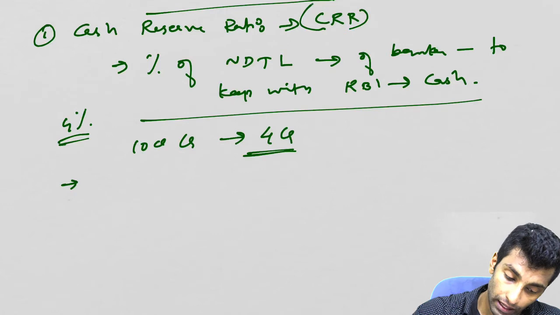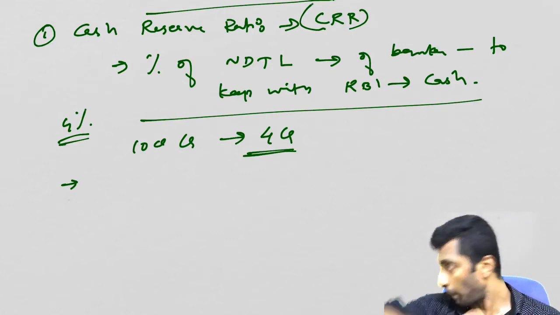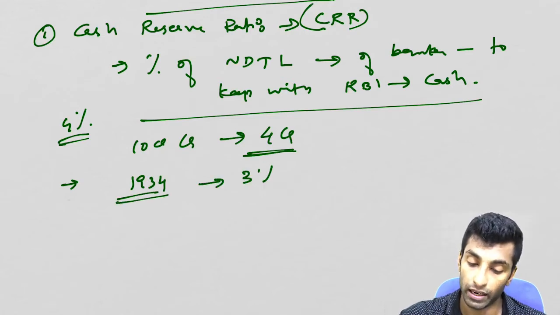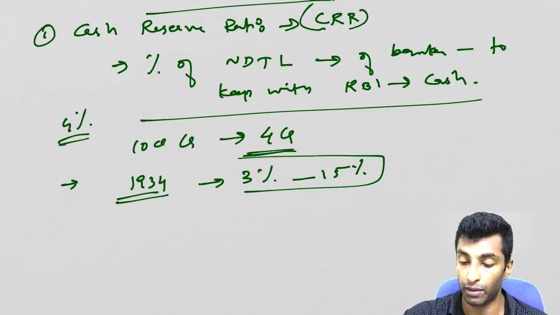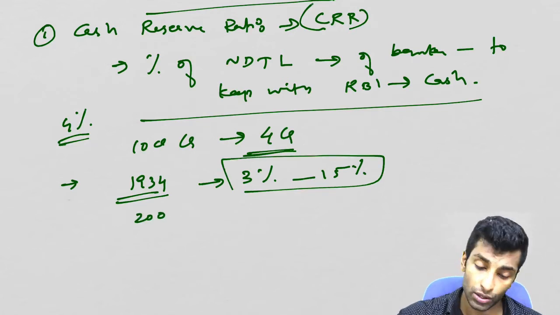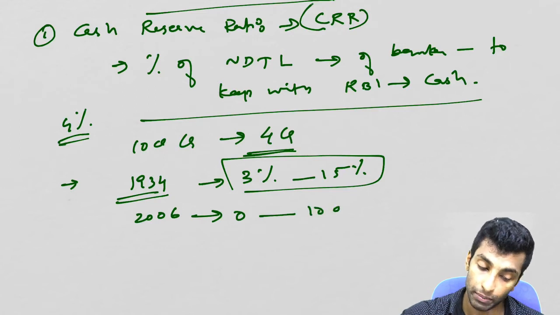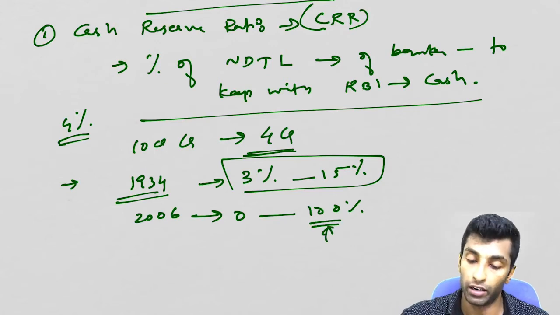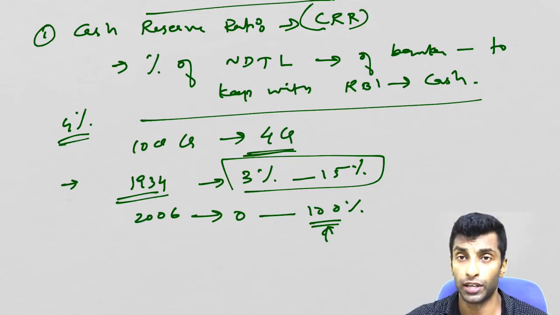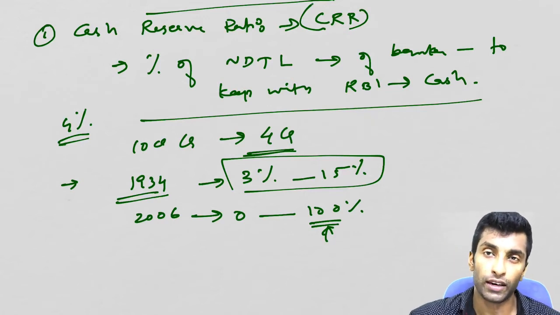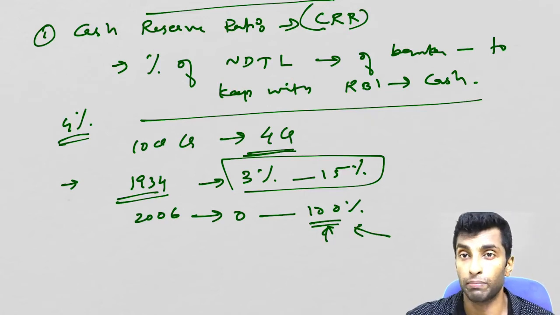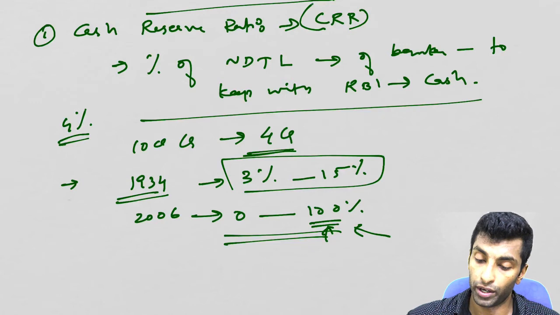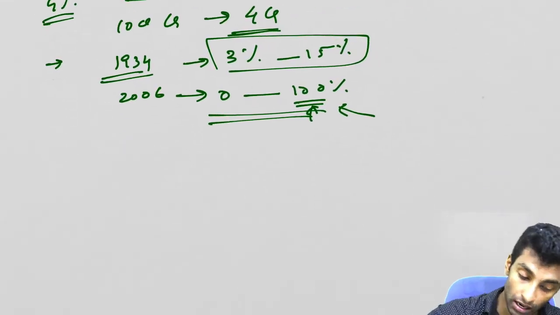Okay, now is there any limit to CRR? Actually there was a limit in the RBI Act 1934, minimum 3% to maximum 15%. This limit was there, but now there is no limit. It was amended in 2006, and that means 0 to 100%. RBI can ask banks to keep anything, even 100%. During demonetization, huge deposits came, and RBI actually used this tool and asked the banks to keep the entire amount with the RBI. So what you need to know is there is no limit now because of this amendment.